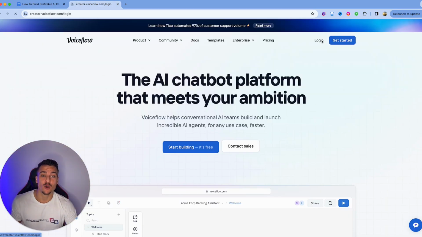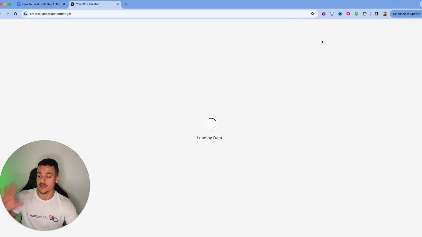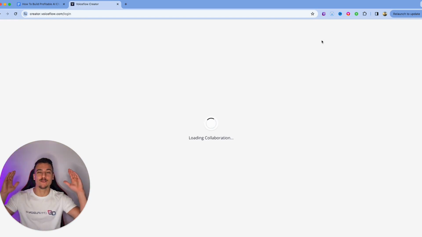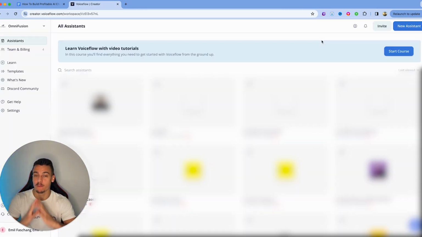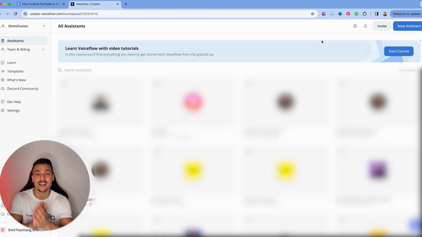So once you've signed up to VoiceFlow, you're going to end up in this main VoiceFlow dashboard where you're going to have an overview over all your different projects. In your case, if you're new to this, it's going to be empty.